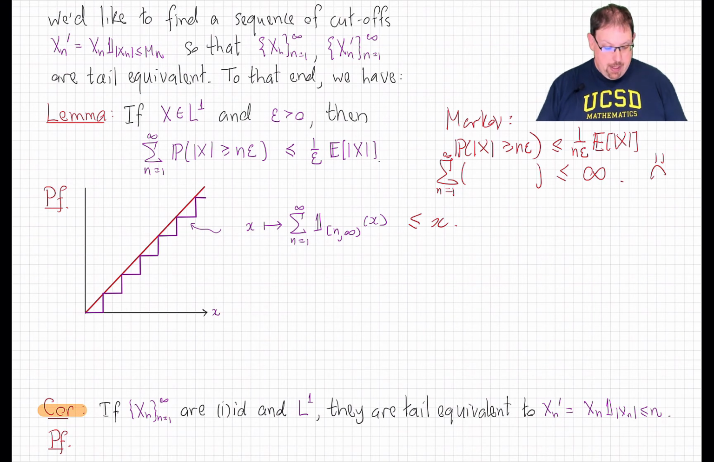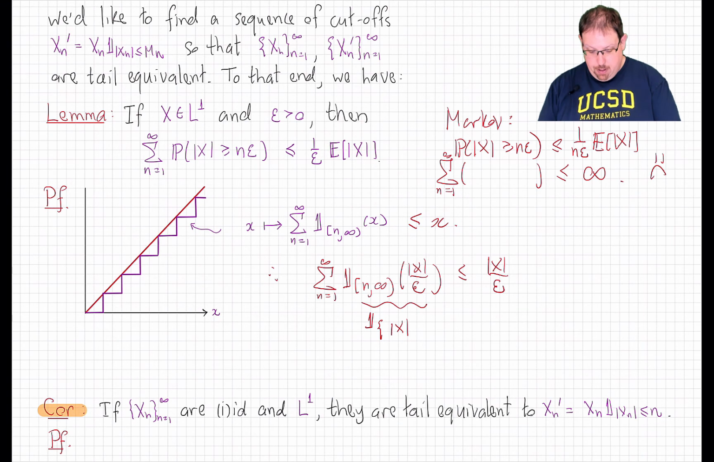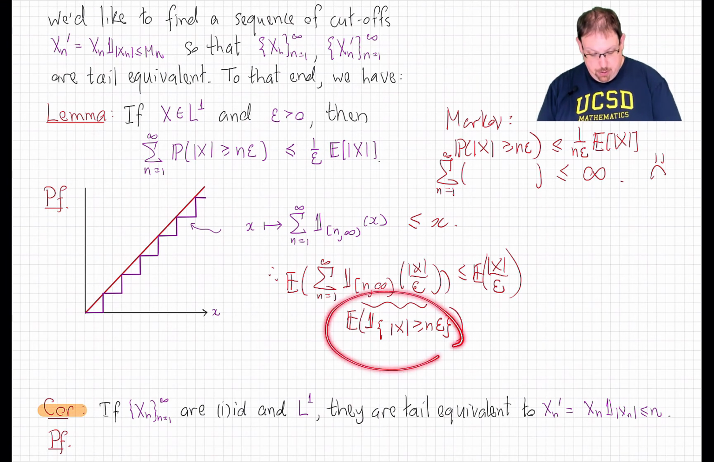So what we're going to do is evaluate that inequality where we take x to equal the absolute value of our random variable divided by epsilon. Now note that this indicator function here is the same as the indicator of the set where x over epsilon in absolute value is bigger than or equal to n. In other words, it's the indicator of the set where absolute value of x is bigger than or equal to n times epsilon. And so if I just take the expected value of both sides of this, that gives me the expected value here, which is equal to that probability, proving the lemma.